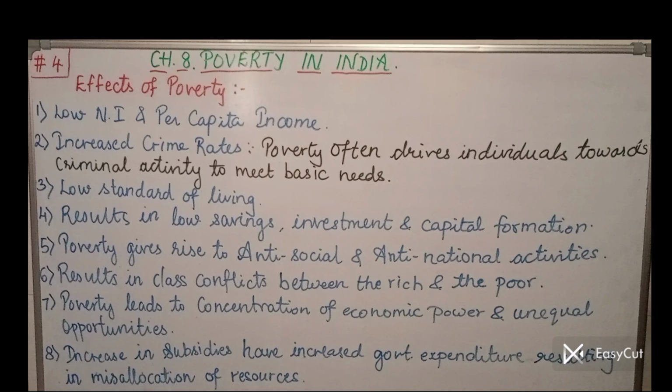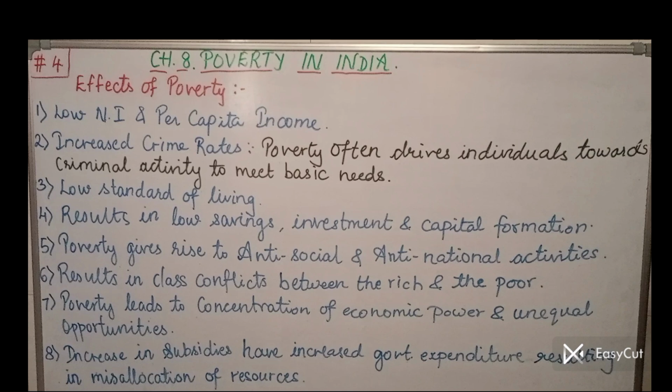You will write like this: poverty often drives individuals towards criminal activity to meet their basic needs, which is compulsory. They have to meet the basic needs of themselves and their families, and ultimately if they don't find any source of income, any work, in that case they turn towards criminal activity, which is not good from the society point of view, of course.